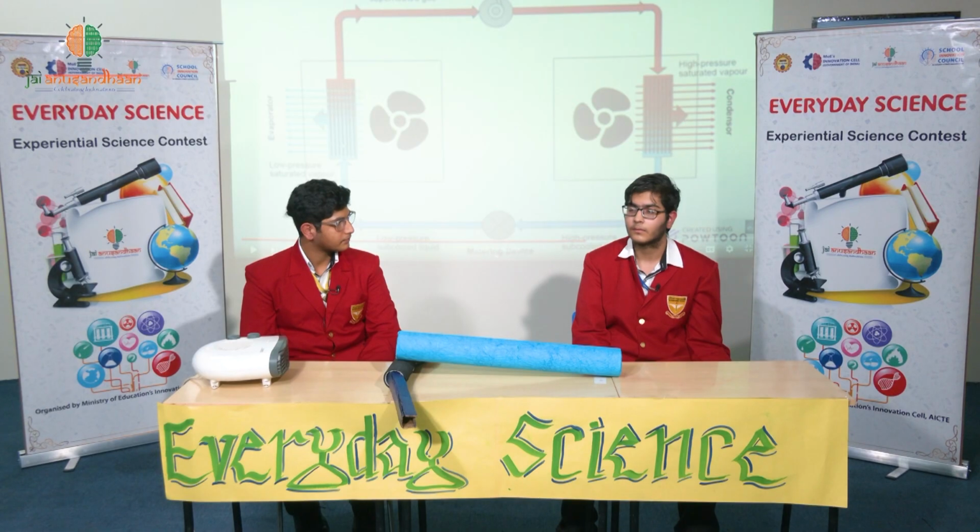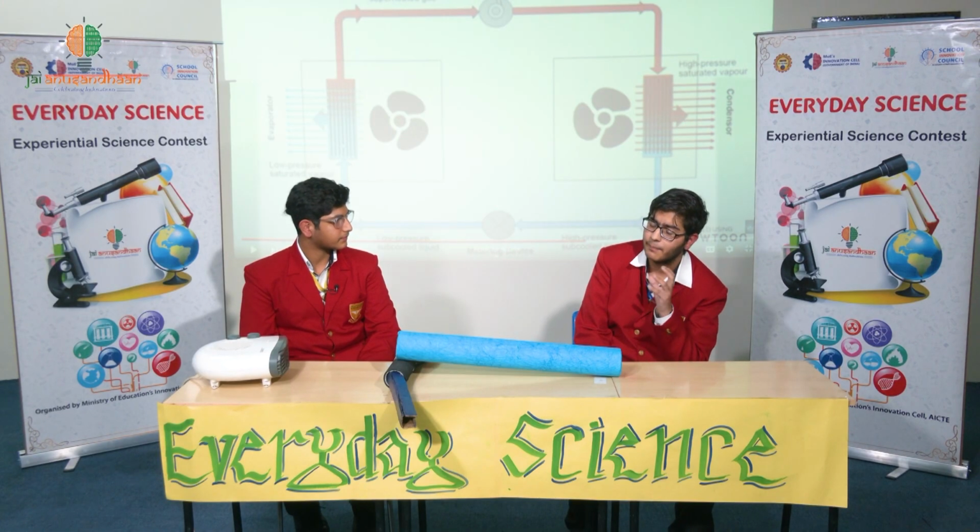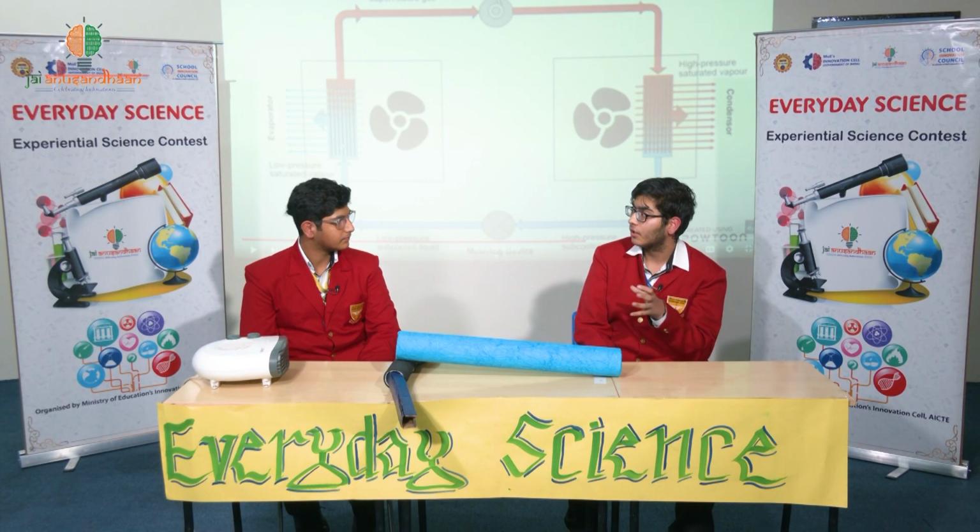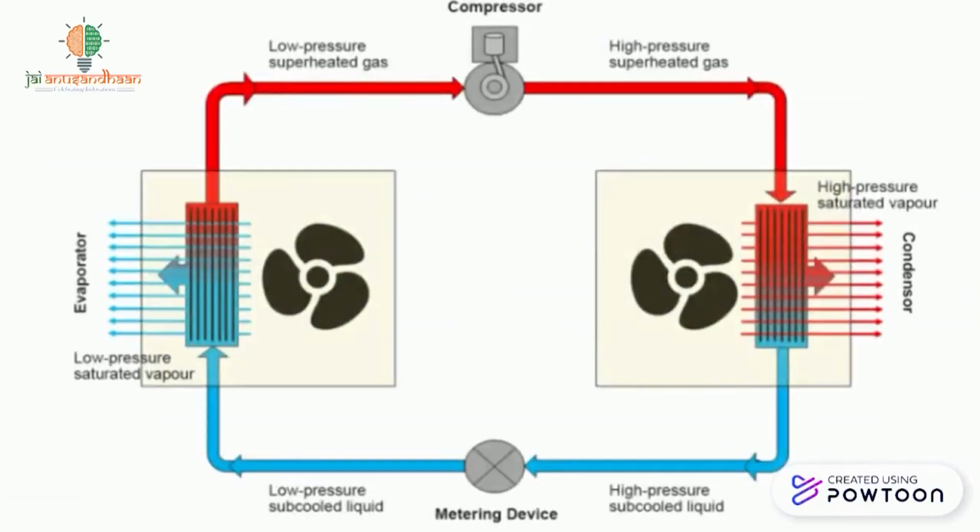I see. How exactly does the compressor allow the AC's air to go outside? So, as we know, temperature is inversely proportional to the pressure, or in simple terms, when temperature is higher, the pressure goes lower. So originally the pressure is very low because of the heat present inside.